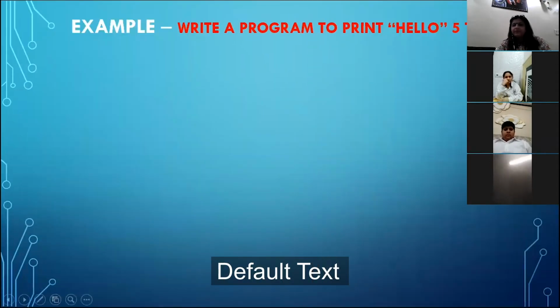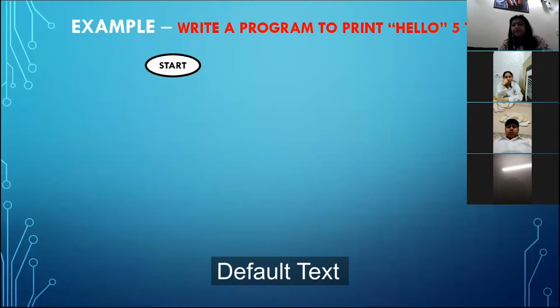Suppose, see here on the screen. Now suppose I have to write a program. Which program is there on the screen? I have to write a program to print hello 5 times. So instead of writing print hello five times, what is the best way to write it so that a smaller number of statements is used? We must use a loop there. Right? Now see how it works.